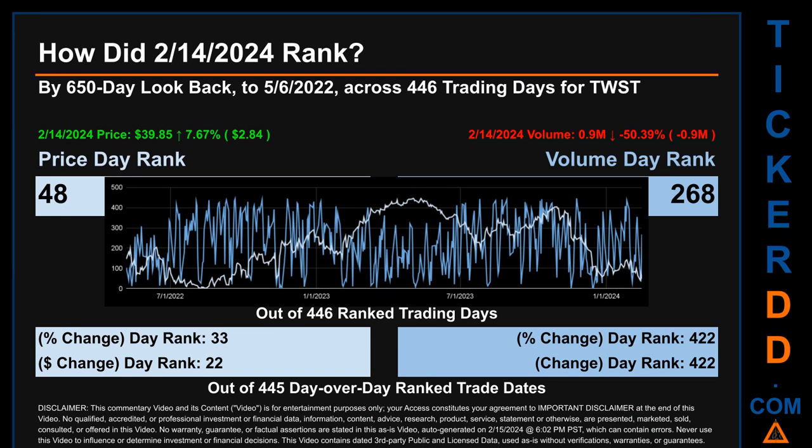The price's day-over-day percentage changed, jumping 7.67% on February 14, 2024, had a day rank of 33 while its dollar difference of $2.84 had a rank of 22 when compared day over day across 445 trading days. Volume's percentage change and difference were ranked respectively at 422 and 422.